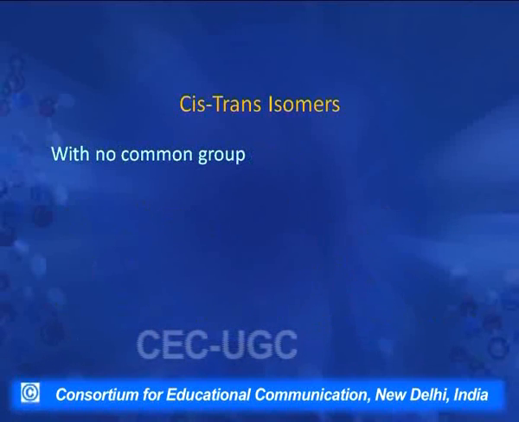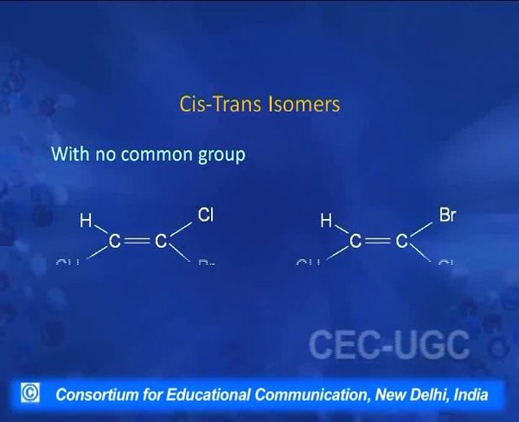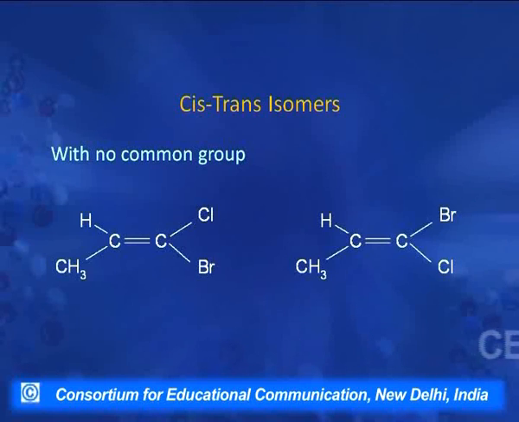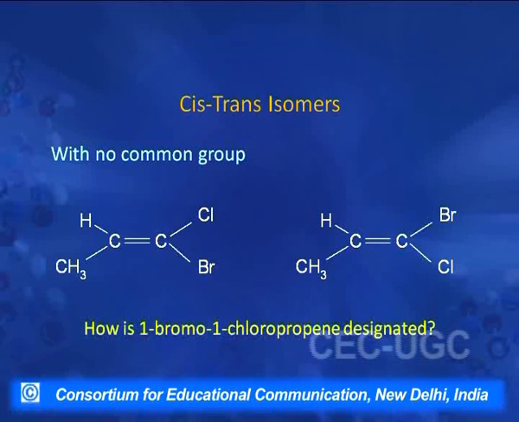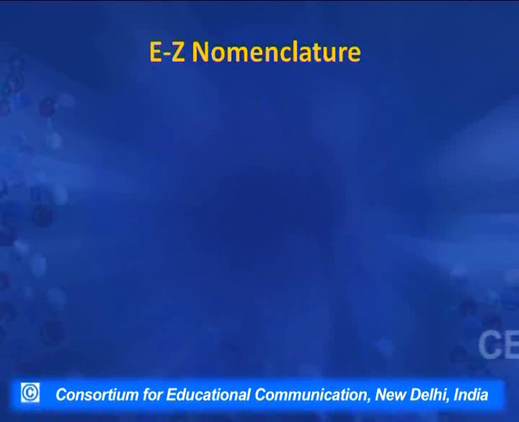Now, when there is no common group present, such as this compound, this compound is meeting both our requirements. There is a carbon-carbon double bond, so there is a restriction. Each of the carbons has 2 different groups, chlorine and bromine, here hydrogen and methyl, and 2 isomers are possible. But we cannot use this cis and trans system for naming these compounds. So, for naming these compounds, another system is used in IUPAC, that is called EZ nomenclature.